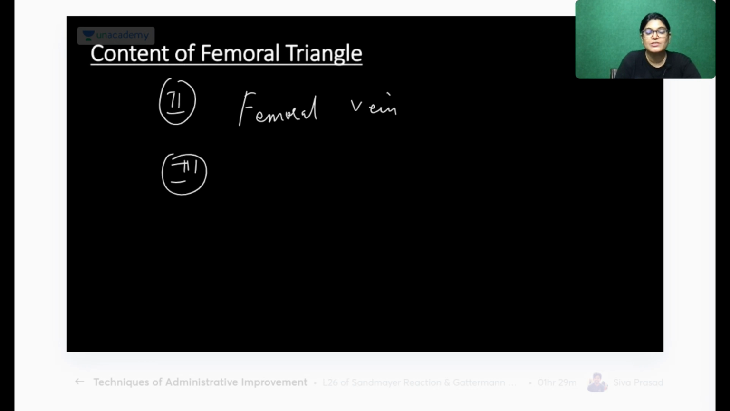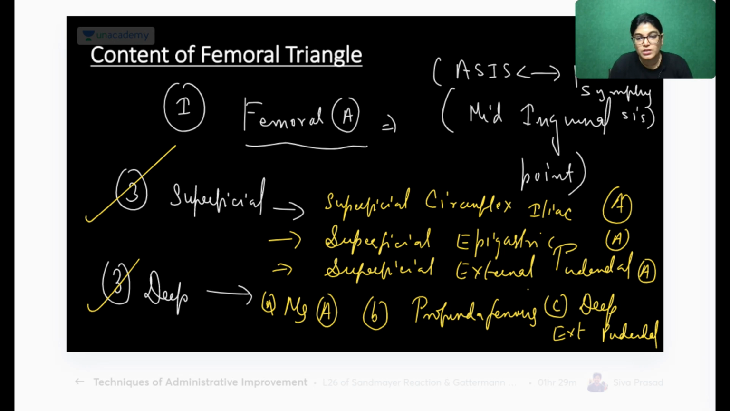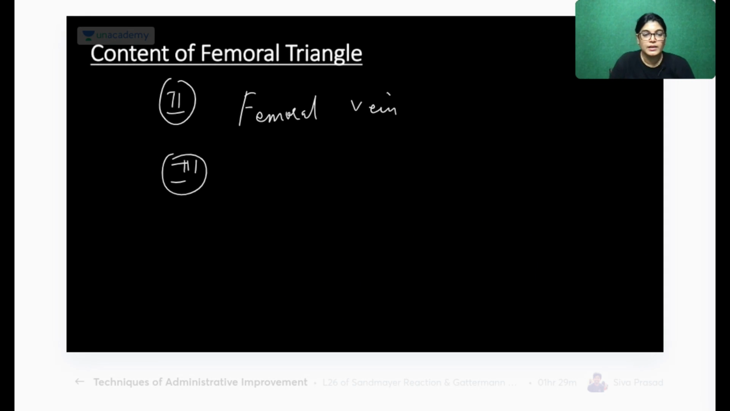Okay, this was the one content. What about the others? Let's move on to the second content, the femoral vein and its tributaries, which correspond to the branches of the femoral arteries. Yes, please write it down. So the femoral vein is there, and one more point I want to write: the femoral sheath is there.